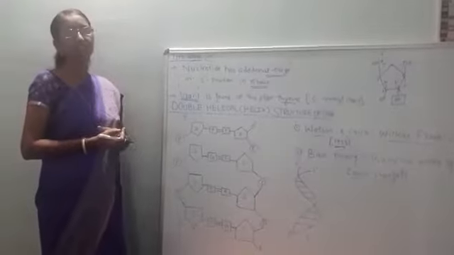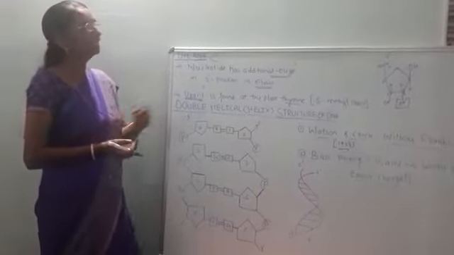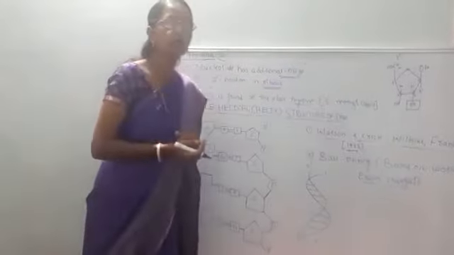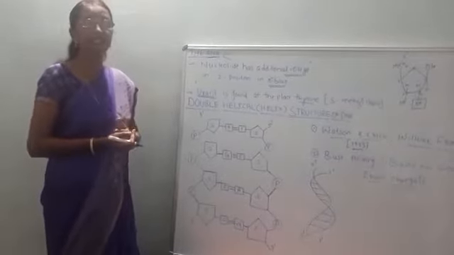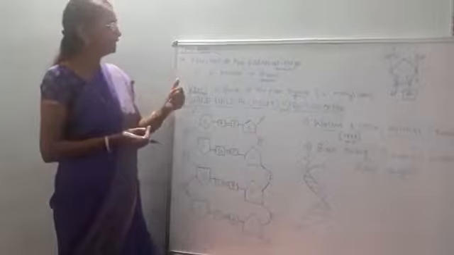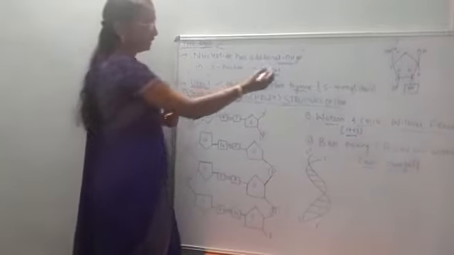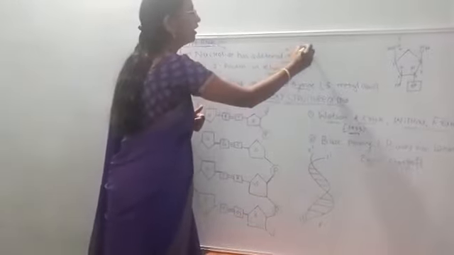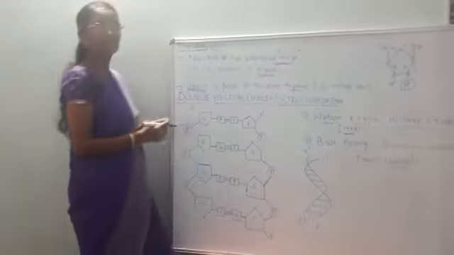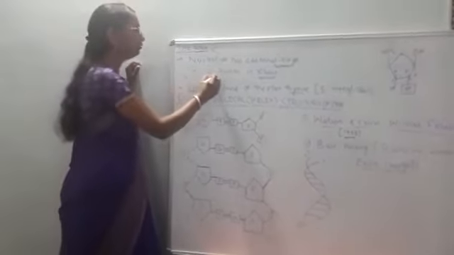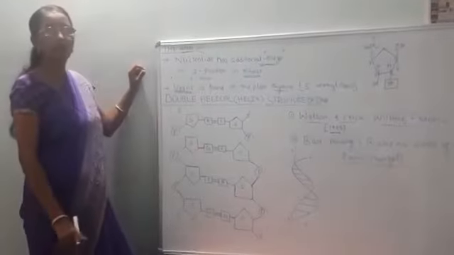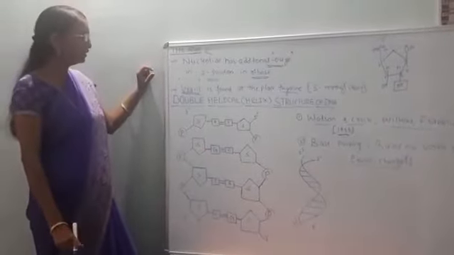Whereas DNA is not reactive because at carbon position 2 there is no oxygen, hence it is known as deoxyribose sugar. But this is ribose sugar, where an additional hydroxyl group is present at carbon position 2. So this is the most important differentiating character of RNA and DNA.